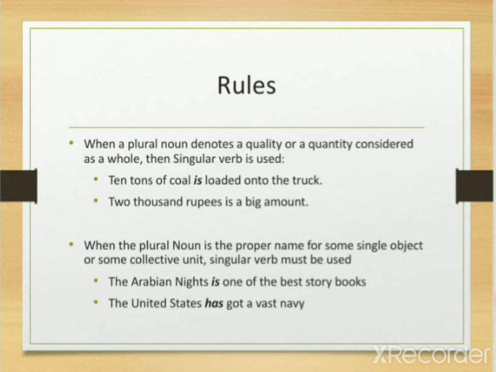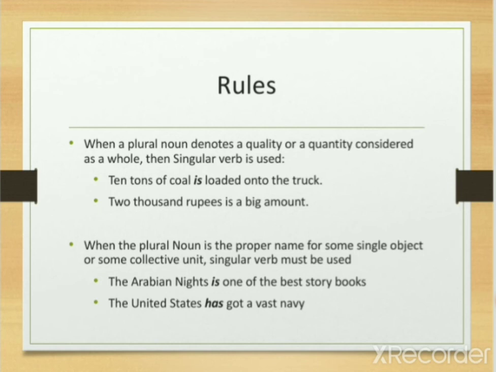When a plural noun denotes a quality or a quantity considered as a whole, then a singular verb is used. For example, 10 tons of coal is loaded onto the truck. Here we are talking about the quantity of the coal. So we are going to use the singular verb. Another is 2000 rupees is a big amount. Maybe rupees is written, but we are talking about how many? 2000. So we are using the singular verb.